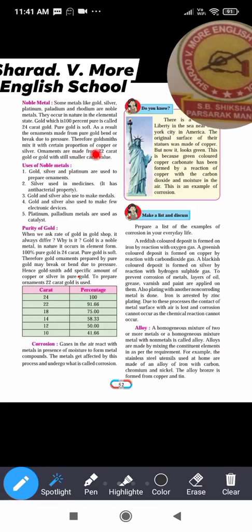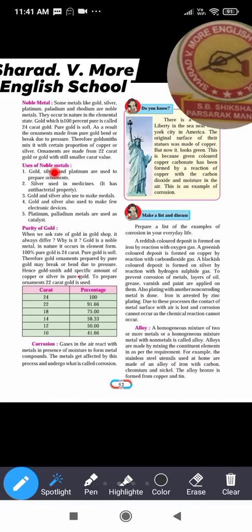So in the gold, what is added? Copper or silver, to make it hard. Ornaments are made from 22 karat gold or gold with still smaller carat value. So generally, the ornaments that we wear are made of 22 carat gold.